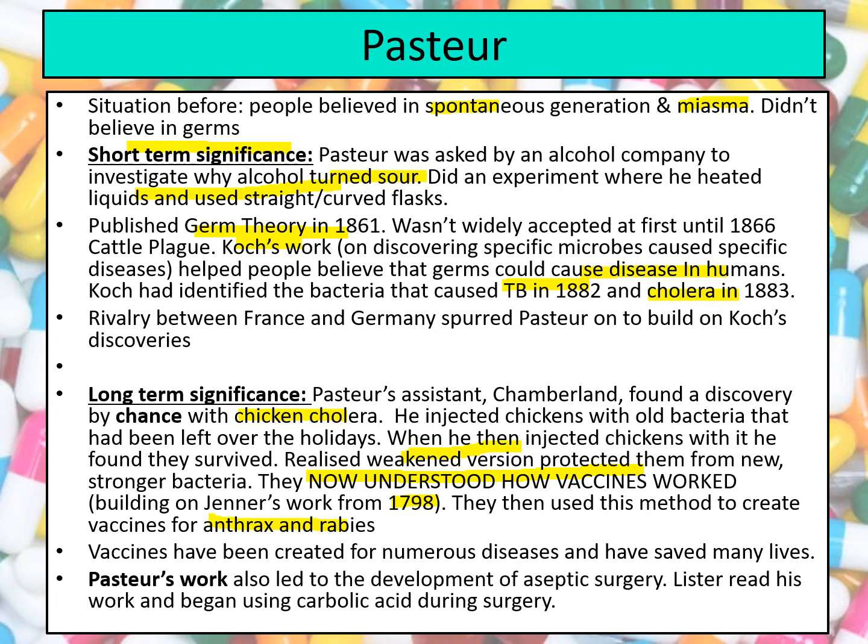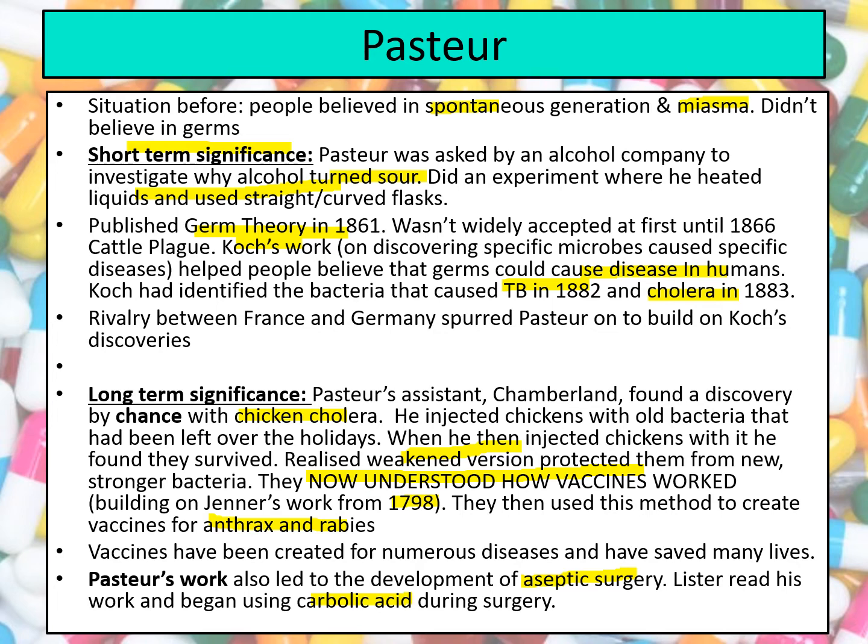Now, Pasteur's work is not only significant for those vaccines, but also the fact that he led to the development of aseptic surgery, about creating surgery in a germ-free environment. For instance, Lister read his work and the germ theory of 1861 and ended up using carbolic acid. And when that was successful and reduced the death rate because it lowered the chance of infections, they then started to pursue more of an aseptic surgery, for instance, using things like gloves and sterilizing the equipment.